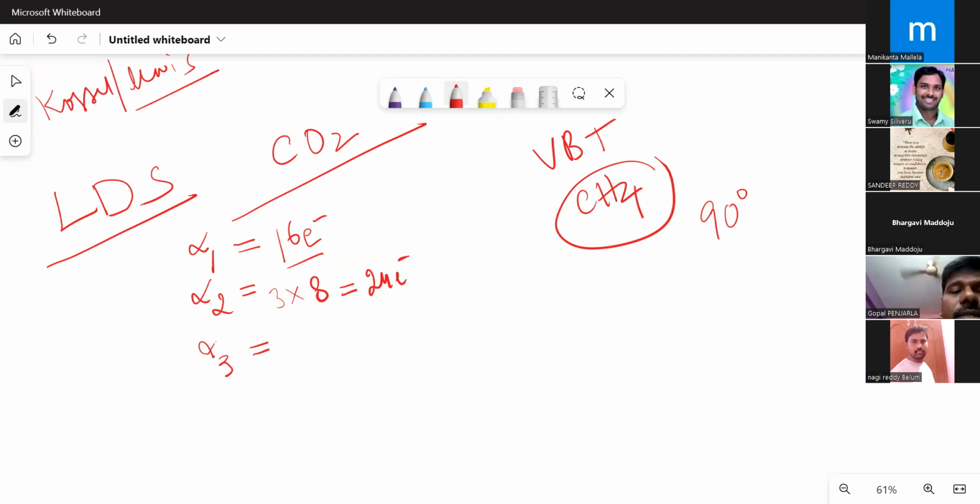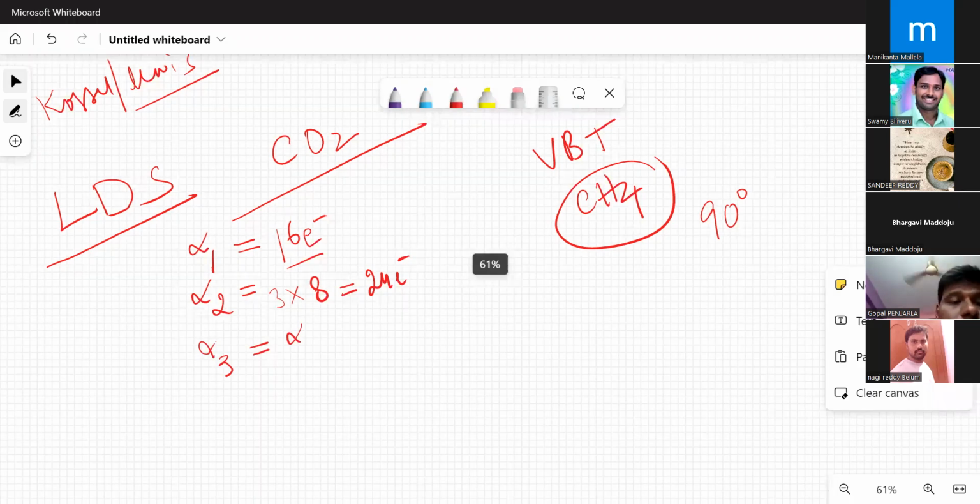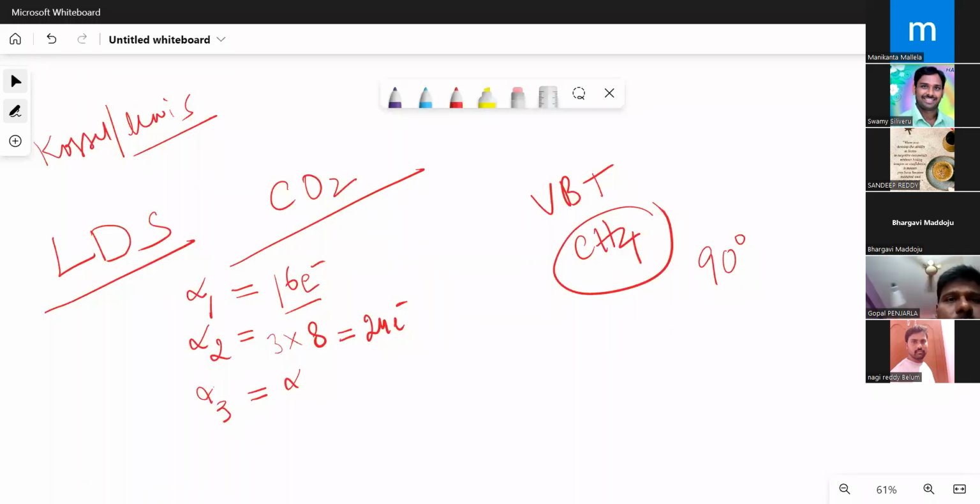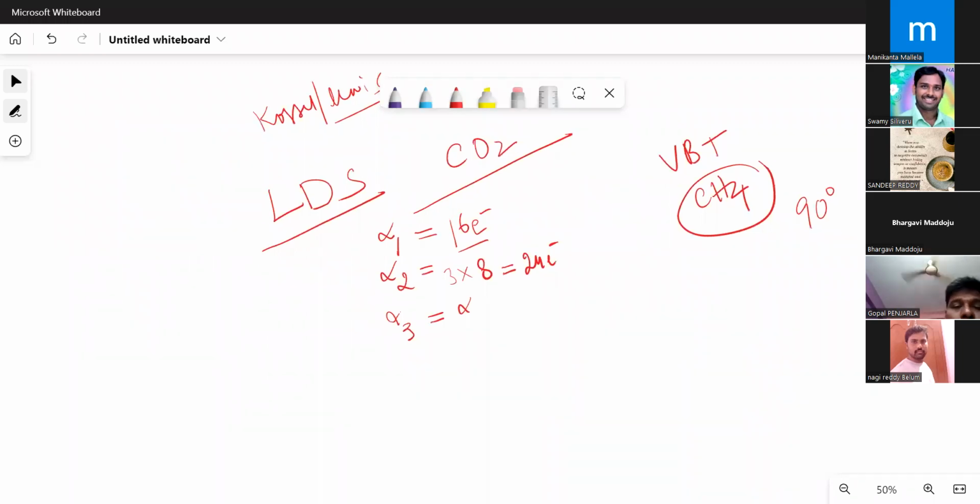Now what is the difference? Alpha 3 is nothing but alpha 2 minus alpha 1.